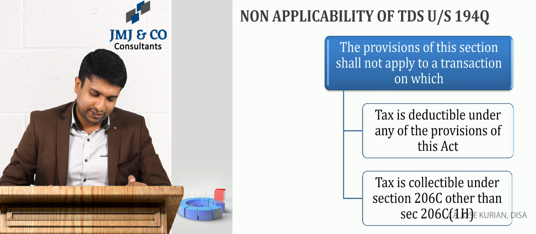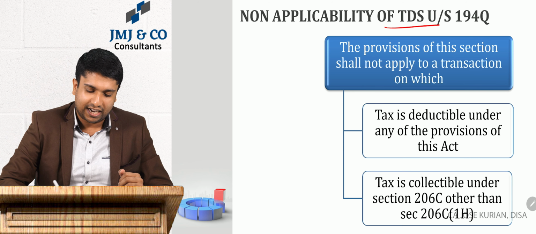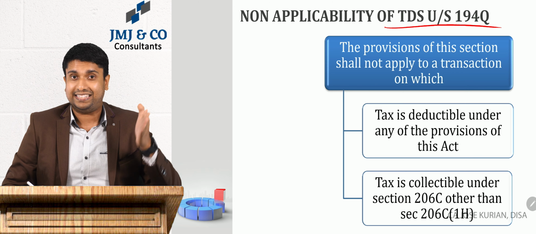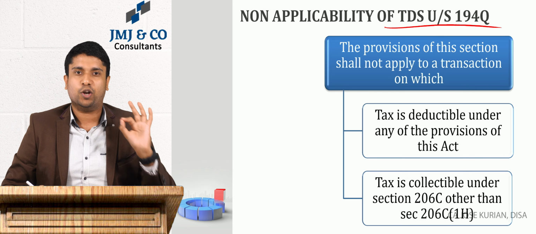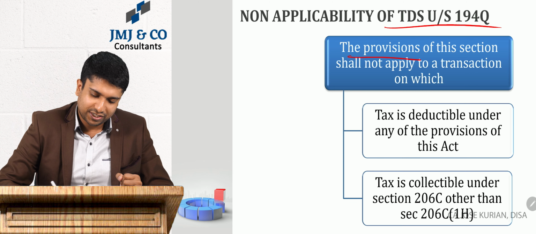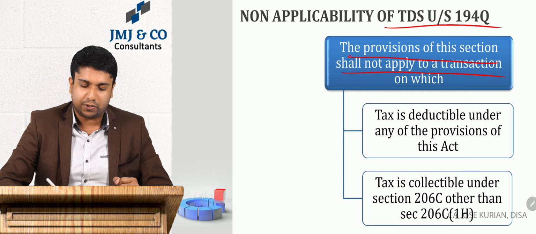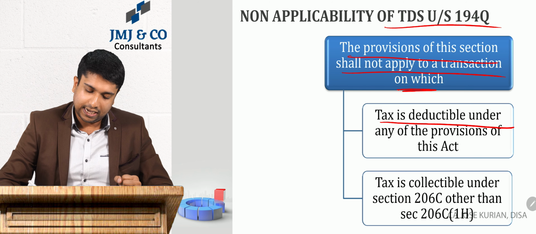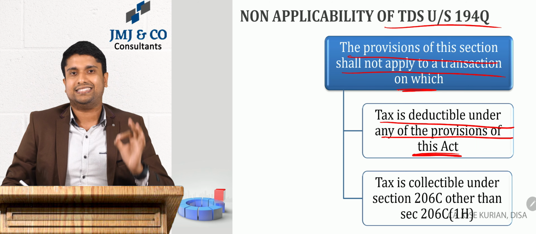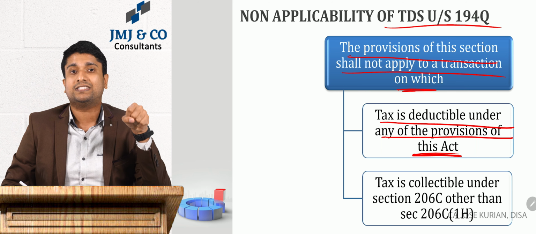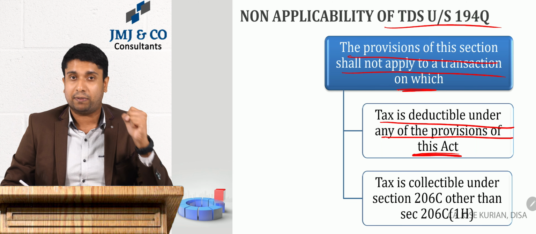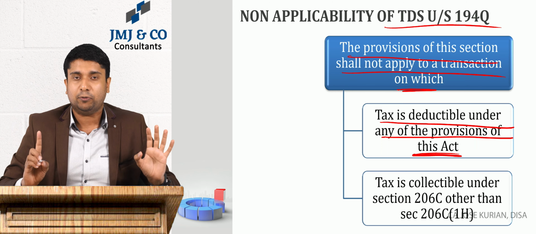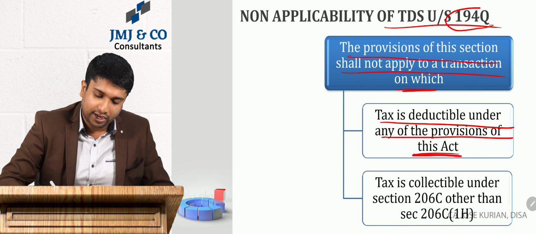And again, moving forward, non-applicability of TDS under 194Q. In the following circumstance, 194Q, that means TDS which we are discussing right now, is not applicable. It says the provisions of this section shall not apply to a transaction on which tax is deductible under any of the provisions of the Act. That simply means if you are purchasing certain goods and TDS is applicable under any other provisions of the Income Tax Act, then you are not supposed to deduct TDS again under 194Q.